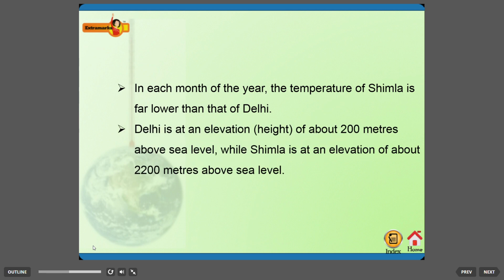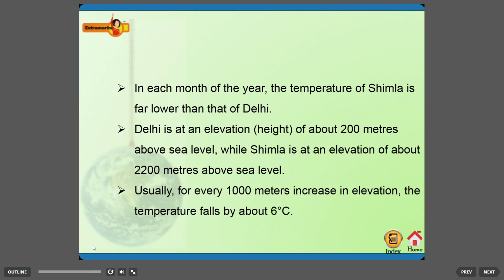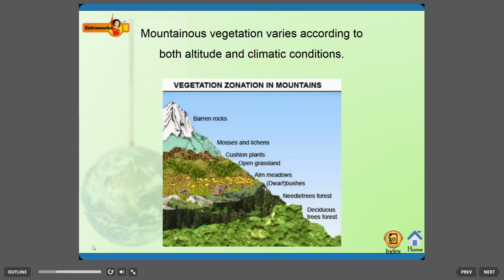Delhi is at an elevation, or height, of about 200 meters above sea level, while Shimla is at an elevation of about 2,200 meters above sea level. Usually, for every 1,000 meters increase in elevation, the temperature falls by about 6 degrees Celsius. Vegetation varies according to both altitude and climatic conditions.